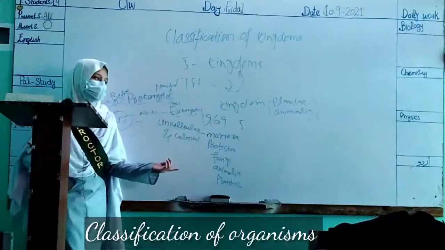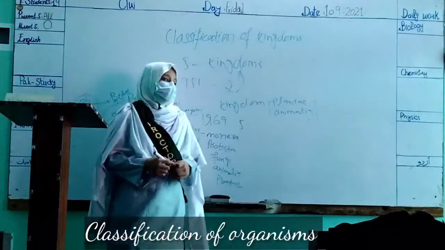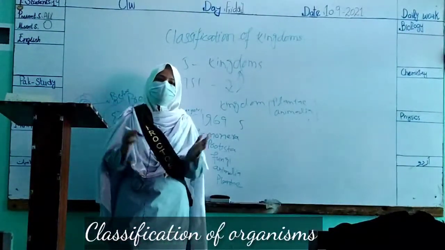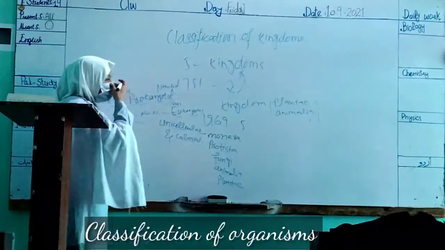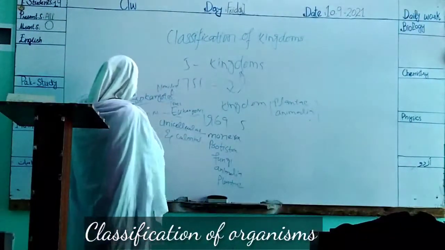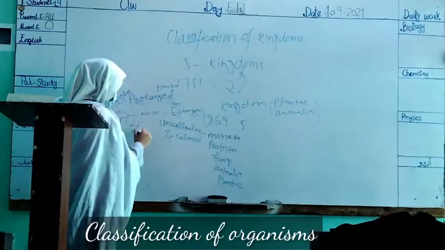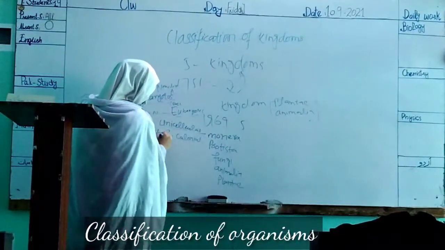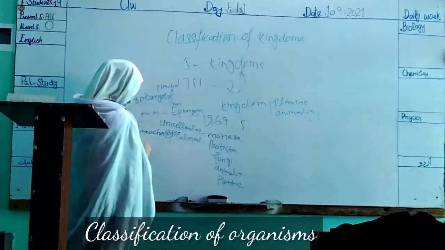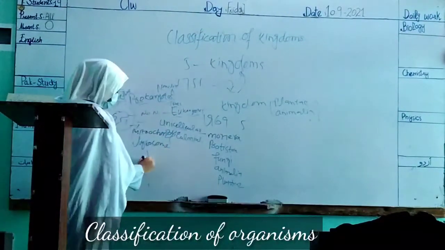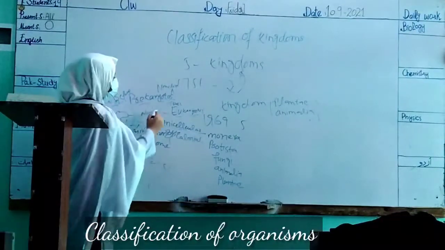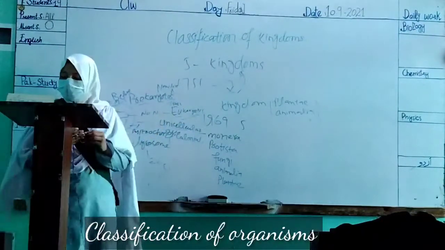What are organelles? Organelles do specific functions for an organism, and organelles are mitochondria, lysosome, etc.